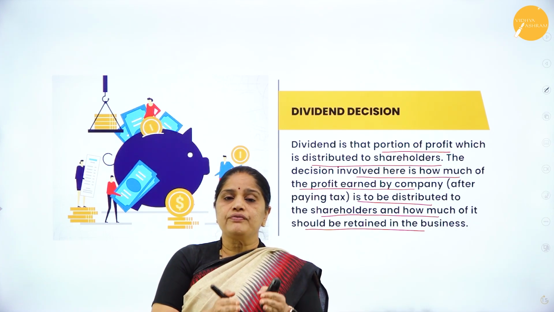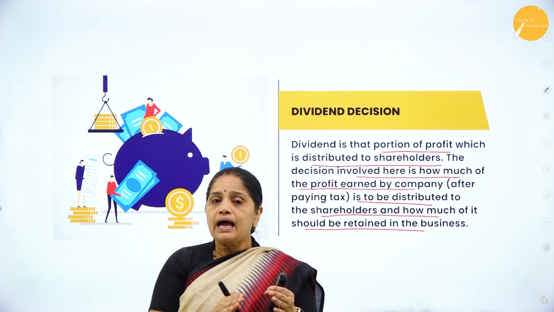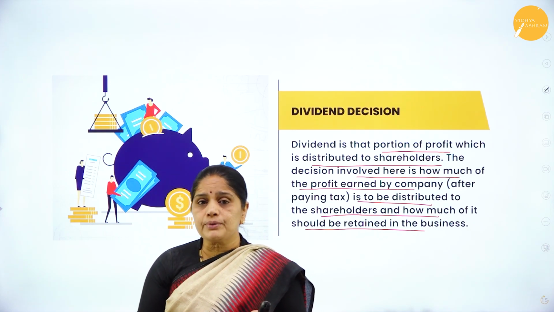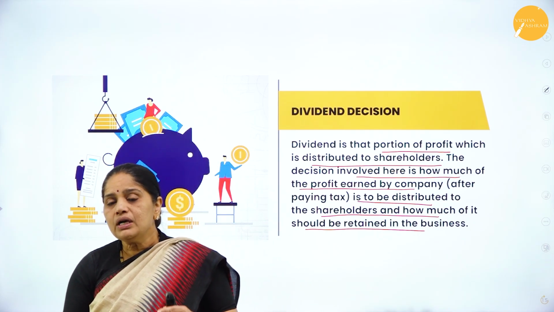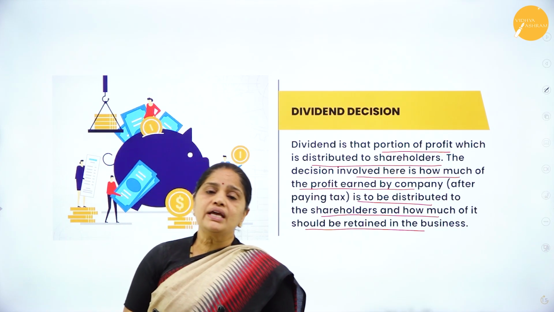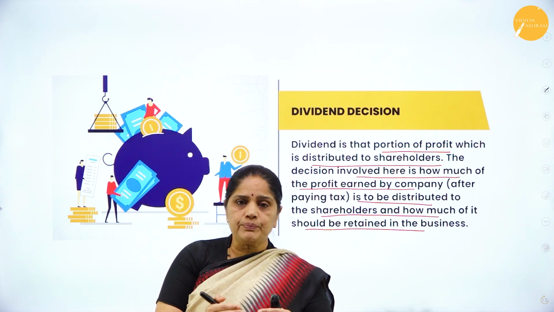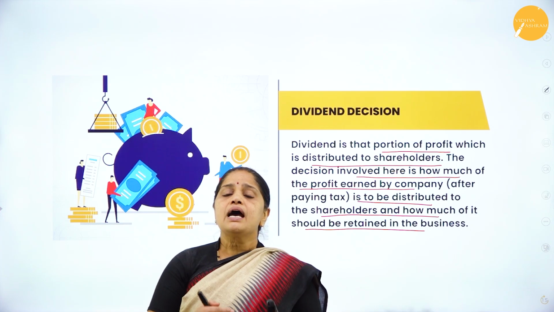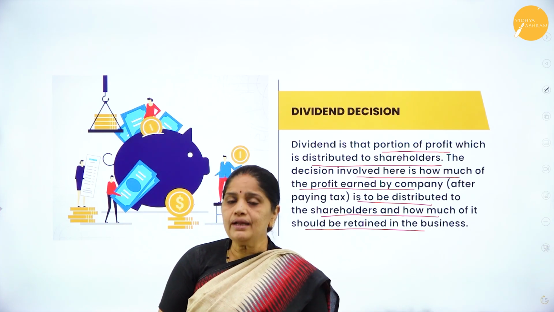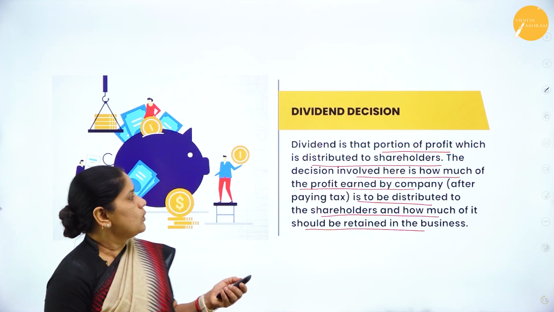A part of the profit will be retained in the business and a part of the profit will be distributed to the shareholders. In this dividend decision, we have to decide what part of the profit should be retained in the business and what part should be distributed among the shareholders.